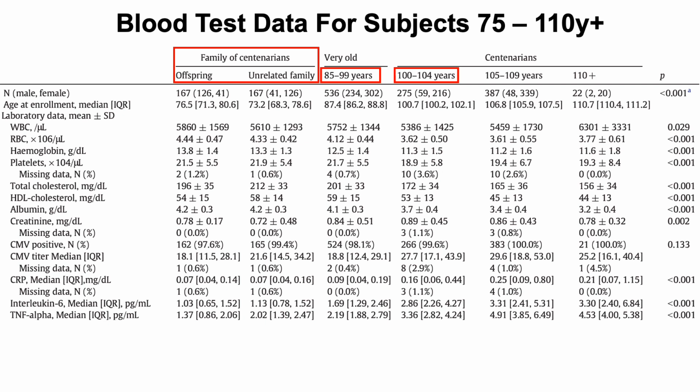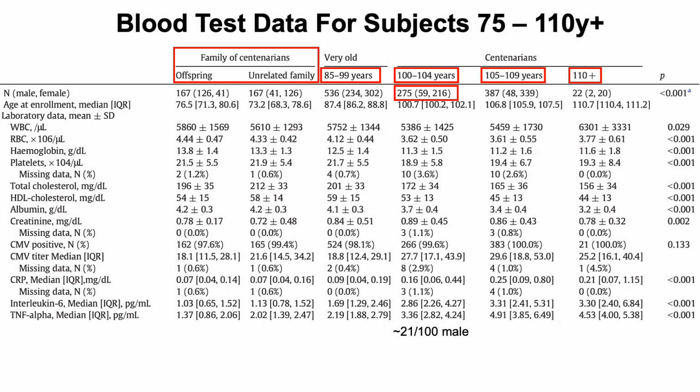So then the centenarians. The average centenarian, 100 to 104 years old, their average age there was about 101 years old. The semi-centenarians, 105 to 109 years old, average age of about 107 years old in that group. And then the super-centenarians, only 22 subjects in the group, but with an average age of 111 years. So just before getting into the blood test data, I just want to highlight an important point here.